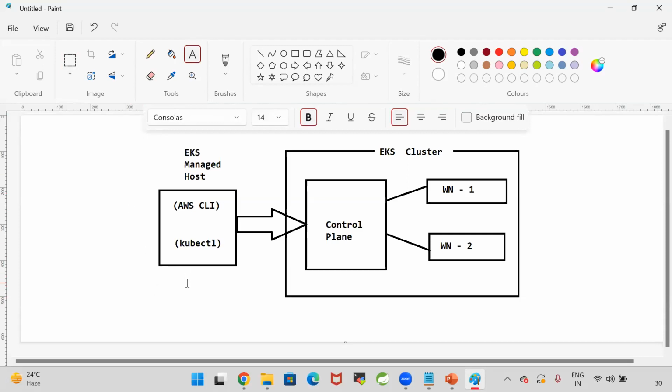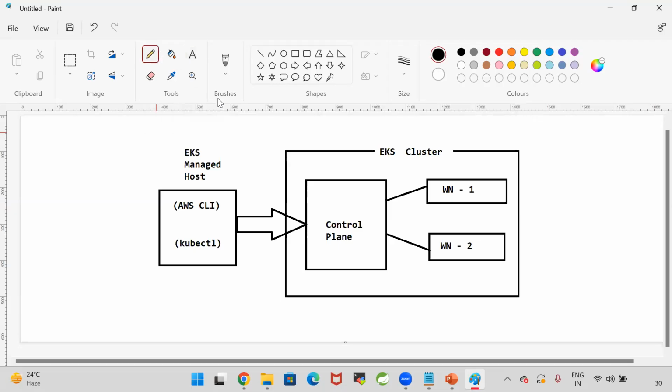So this machine I will call EKS managed host. I'm going to create one virtual machine in the AWS cloud. In that virtual machine, I need to install AWS CLI. AWS CLI is command line software to create resources in the AWS cloud through the command prompt.